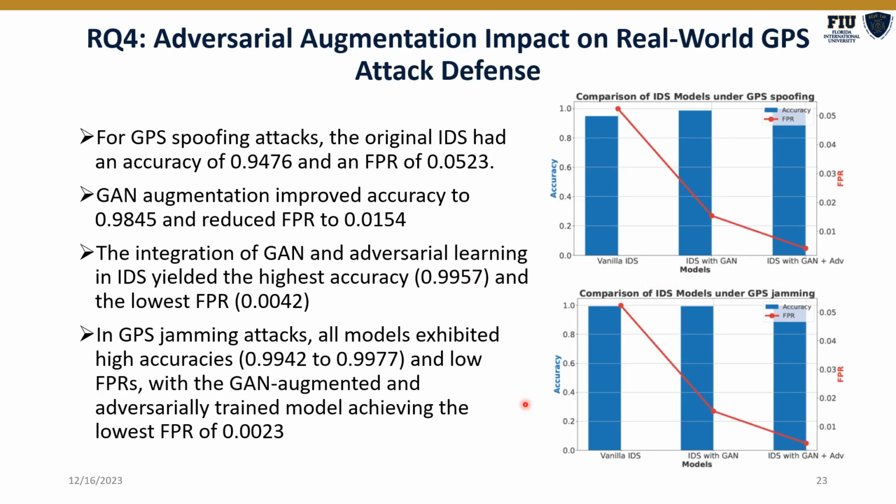Lastly, we tested all these models on real-world GPS spoofing attacks to measure the performance. All three models detected the GPS spoofing attacks and the GPS jamming attacks very accurately. However, we noticed that using our GAN augmentation and the GAN augmentation with the adversarial samples as a regularizer, we were able to decrease the false positive rate from 5.23% down to 1.54% for the GAN augmentation, and further down to 0.42% for the final GAN augmented plus adversarially regularized IDS.